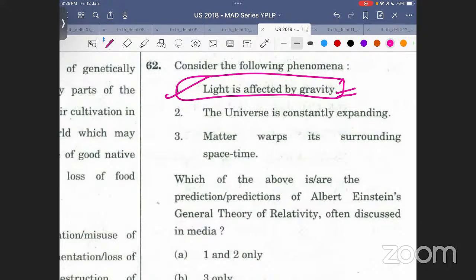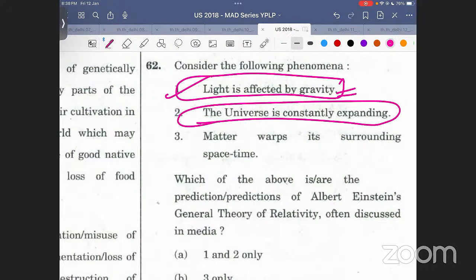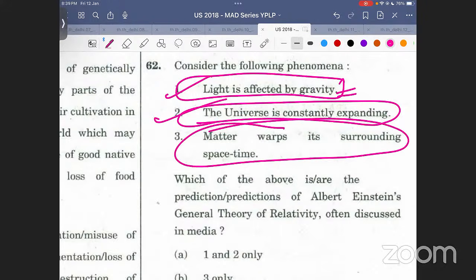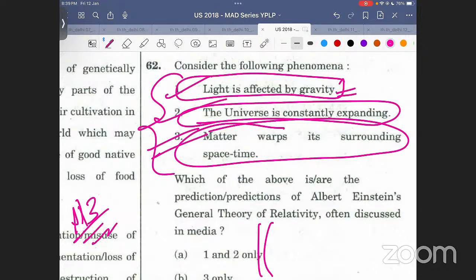Simple. Light is affected by gravity. The universe is constantly expanding. Again simple. कुछ ऐसे नहीं बोल रहा है it is expanding at this rate, that rate, कुछ नहीं. Matter warps its surrounding space and time. भाई you can see this. So even if this particular thing comes in the examination, क्या गलत करोगे इसमें से? नहीं पता आपको, ऑप्शंस नहीं है नीचे वाले ऑप्शंस. What will you make incorrect भाई? इसमें से क्या इनकरेक्ट करोगे? इसमें से बोलोगे ना कि all three pairs are correct, all three things are correct, all three options are correct.